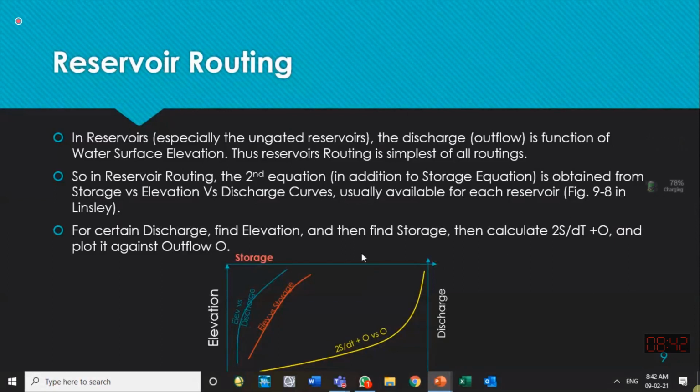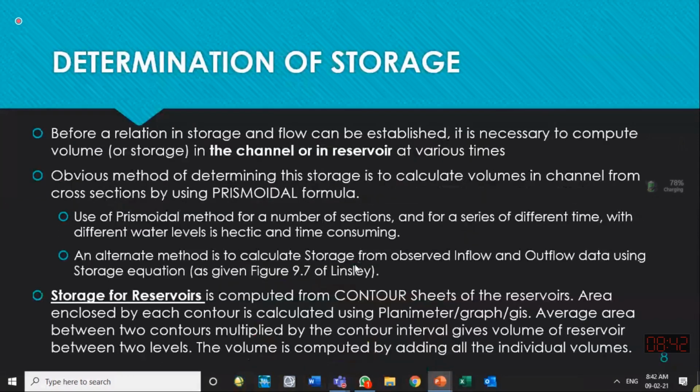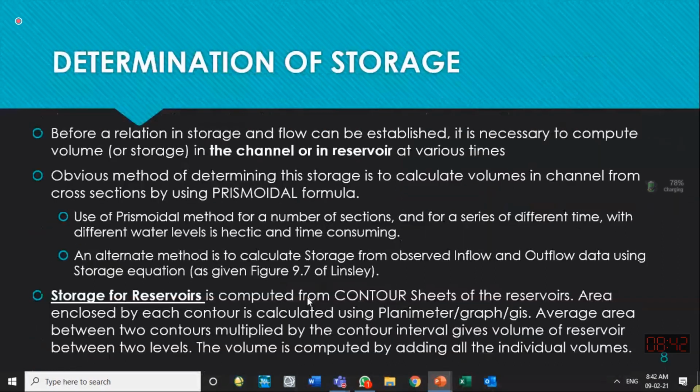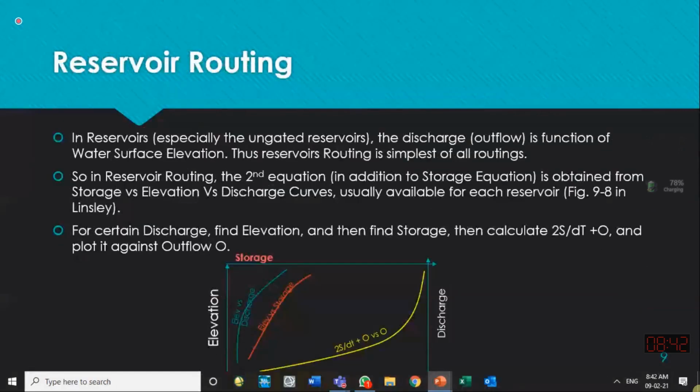So if this relationship is with us, then what they do is this equation is written in another format, and the practical way of solving this method is, for a certain discharge, find the elevation.